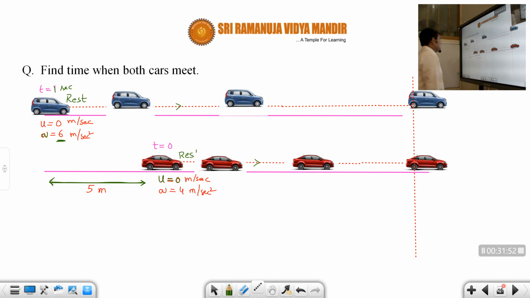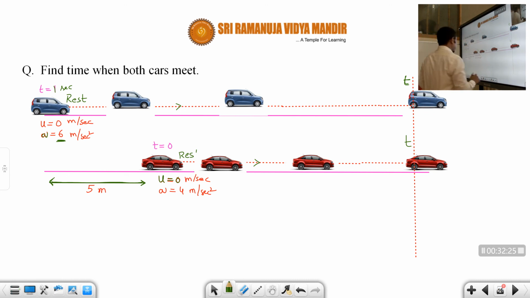Okay students, so let us say after some time t they both meet. We don't know what the time t is. Let us say after time t both of them will meet. So this time taken is 0 to t, and this time taken is 1 second to t. Both of them will meet at the same time, correct or not, students? Let's say both of them are meeting after some time t.